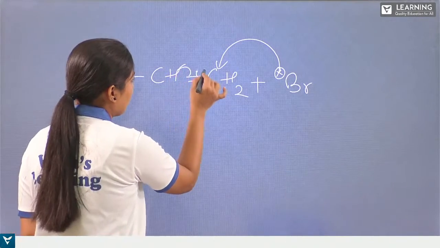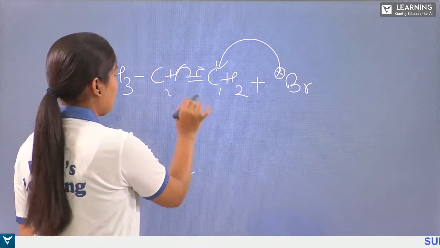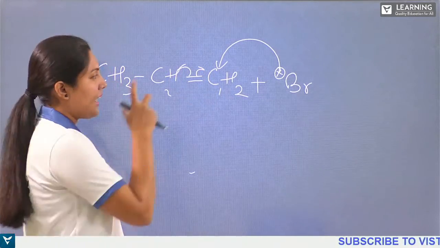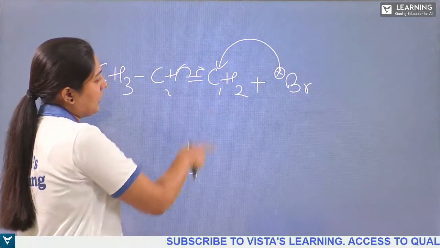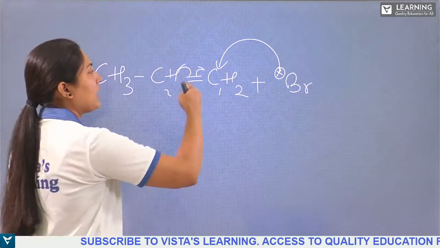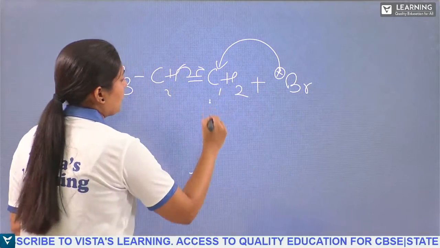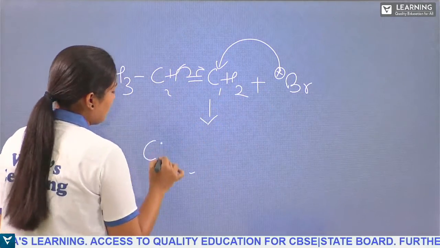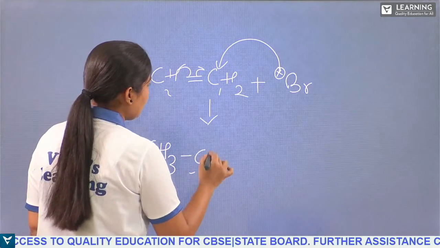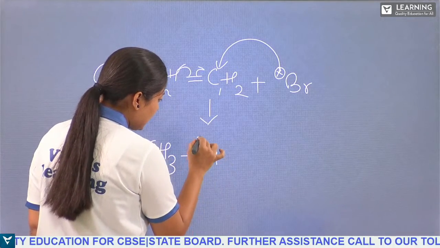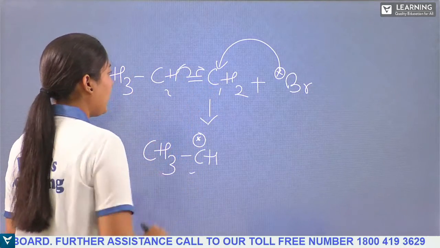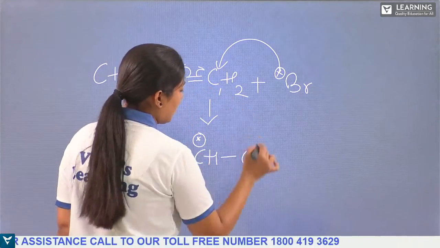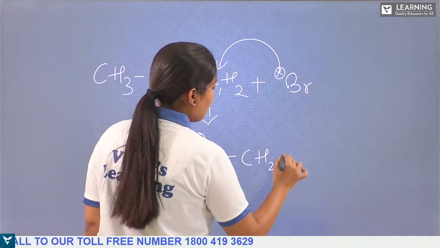Again, cleavage takes place. This first carbon and second carbon say, okay, I have one more friend coming, so we'll break up. They get their electrons back and are linked to the bromine atom. So we get CH3, CH, and this carbon atom will have one electron, forming the radical: CH2Br.